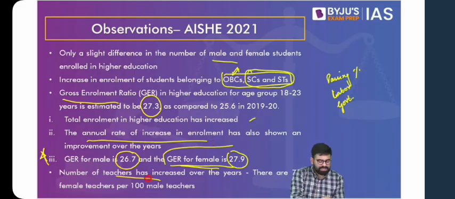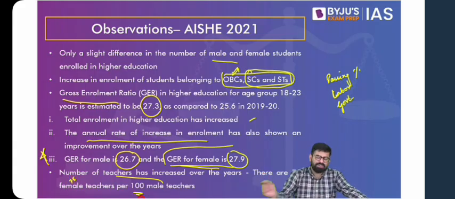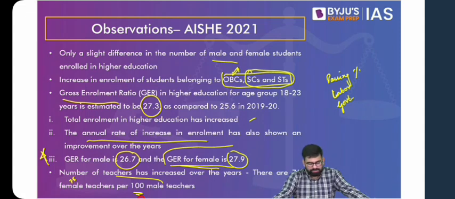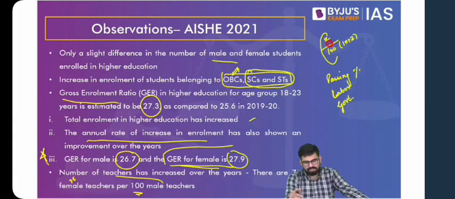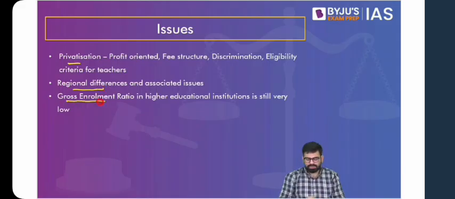Also, the number of teachers has been increasing over the years, but we still have 75 female teachers per 100 male teachers. So the sex ratio among our teachers is also skewed in favor of male teachers. Now, with these observations, you would have understood that privatization, one, is going to be a problem, and then gross enrollment ratio as well. Gross enrollment ratio is basically the number of students who enroll out of the total eligible students. So if there are 100 eligible students who have passed their 12th standard, the number of students who enroll in higher education denotes the gross enrollment ratio. So the issues are privatization, then regional differences, and also gross enrollment ratio. These are three issues highlighted from here.